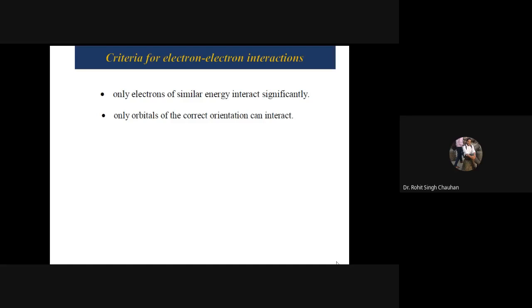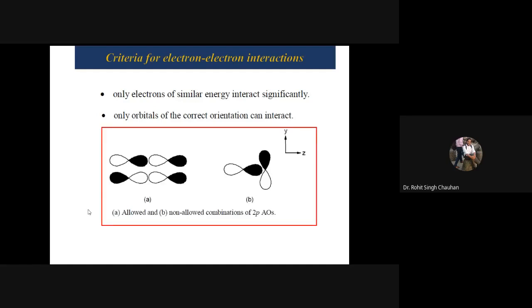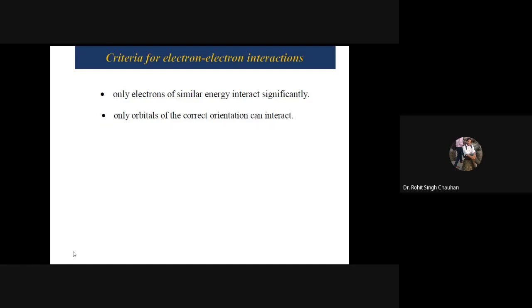Okay. And now I will move ahead. The first thing always remember is only the electrons of similar energy are going to interact. Right? The first point. Only the electrons of similar energy can interact. It is something like, if I say that there is an overlapping of 2p and 3p, one can understand that it is possible.